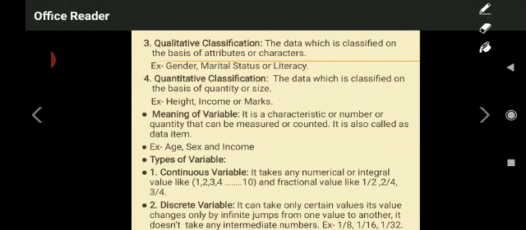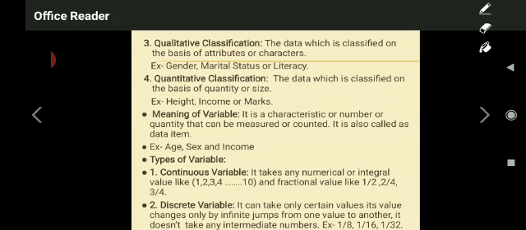Here, if you are looking at the types of variable, first one is continuous variable. It means it takes any numerical or integral value like 1 to 10. Okay, listen to me. Continuous variable means it takes all observations: the marks of 10 students, income of 10 farmers, height of 10 students, like that.